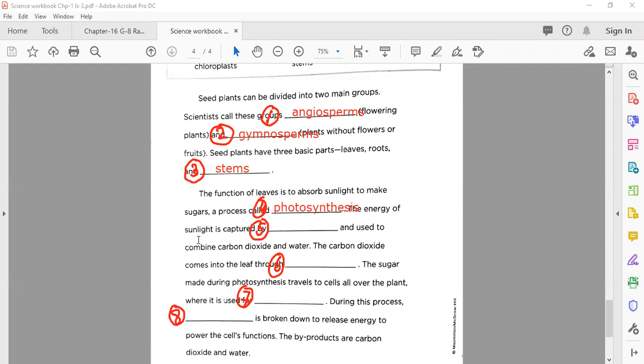The energy of sunlight is captured by, who captured the energy and used to combine carbon dioxide and water? You know very well there is an organelle that only works for this purpose. So what we name or what we call this organelle?